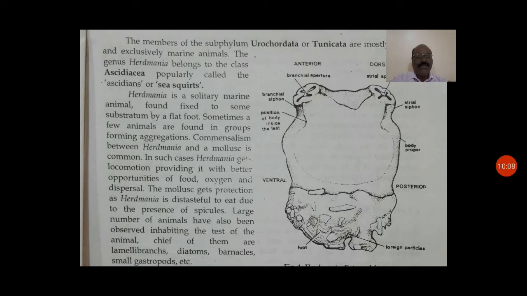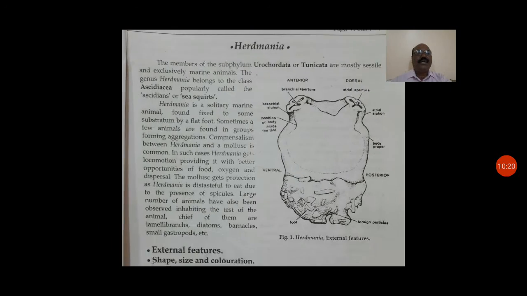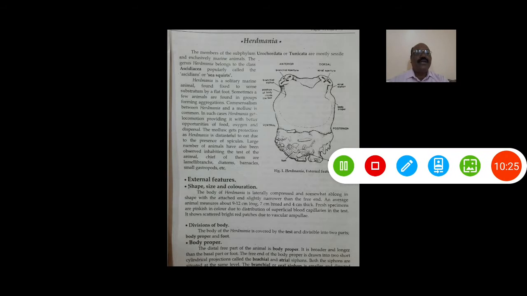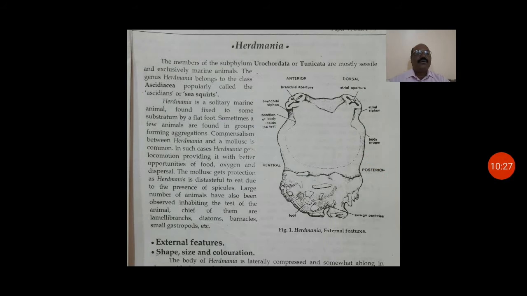But when the development happens, the larval stage is movable, and then the larva undergoes metamorphosis and settles again on the substratum and becomes an adult. So in this way, these are the general characters of the two groups, Cephalochordata and Urochordata. Next time we will start the detailed study of this animal called Herdmania, and by studying this animal you can see how these protochordates evolved on this earth. Okay, thank you.